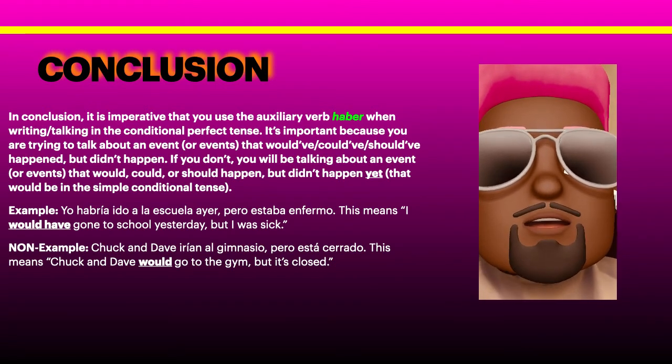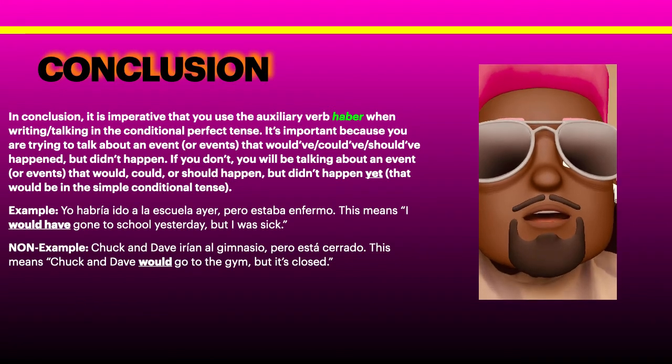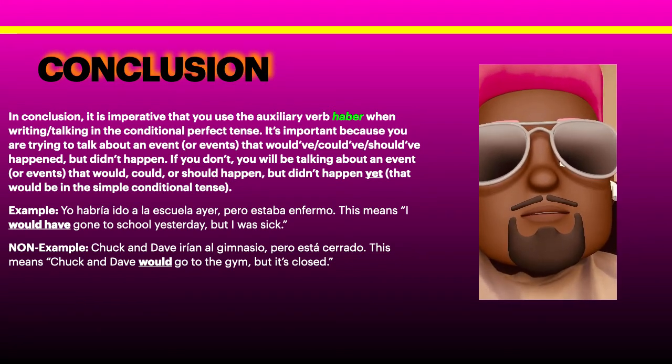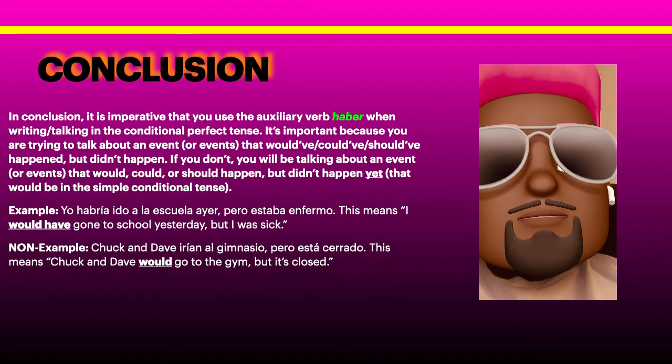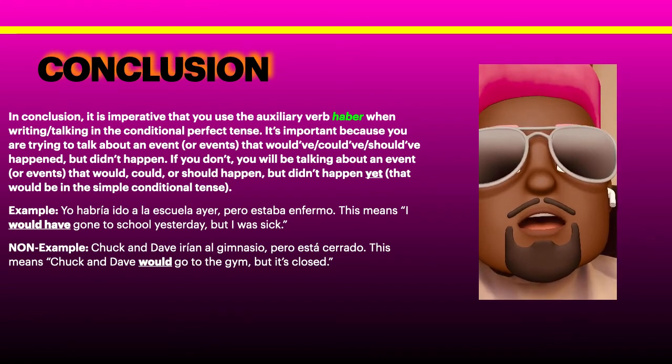The non-example, Chuck and Dave irían al gimnasio, pero está cerrado. This means Chuck and Dave would go to the gym, but it's closed. This is not an example of the conditional perfect tense because it does not use haber.